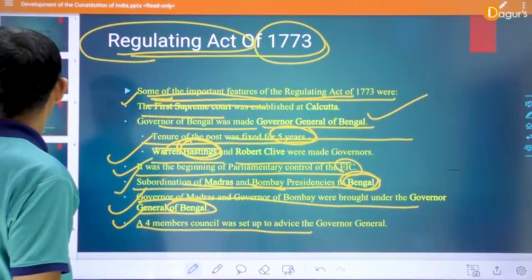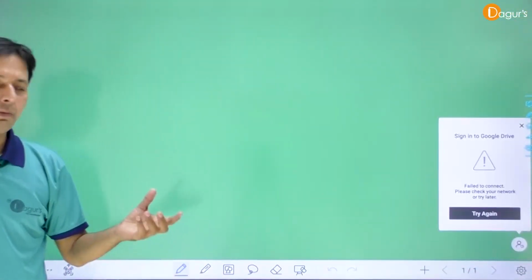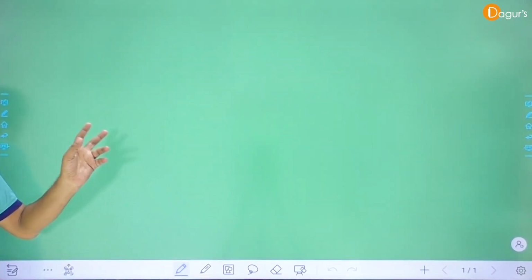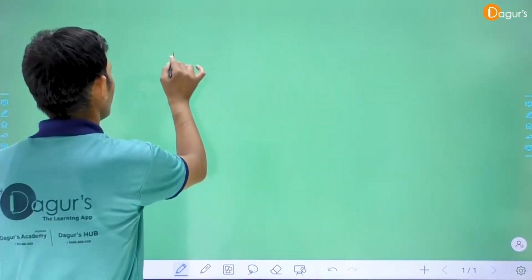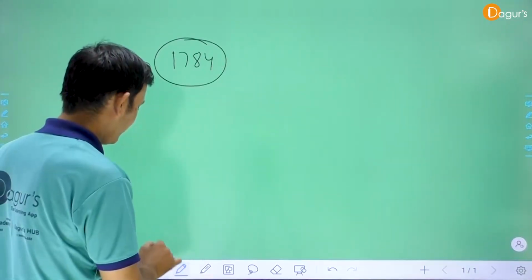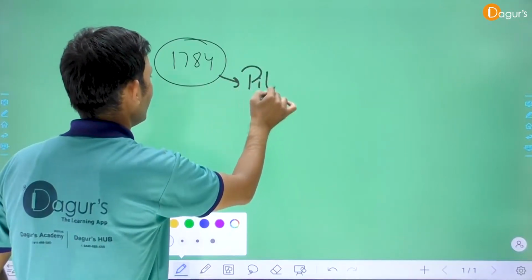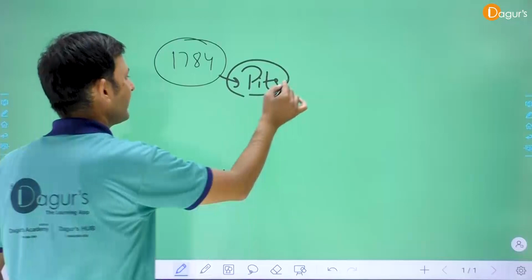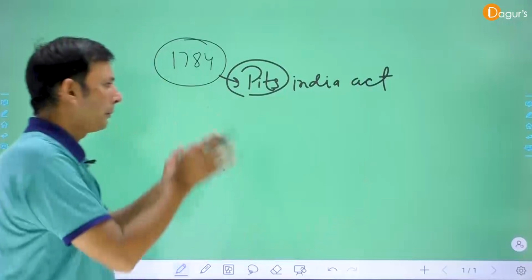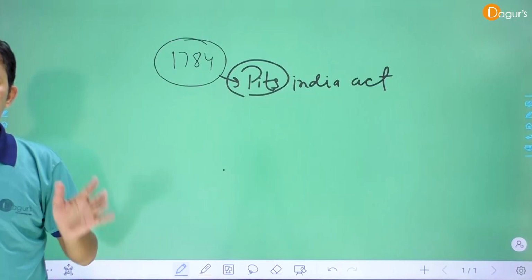Clear? Now we discuss another act developed by the British Crown or British East India Company. The second is the 1784 Pitt's India Act. Now we discuss the main provisions of this particular act.